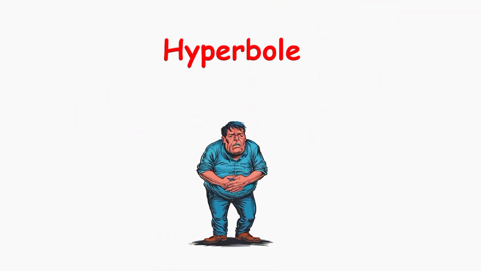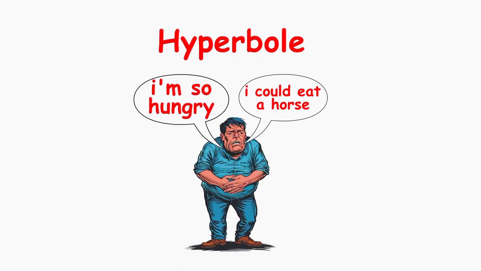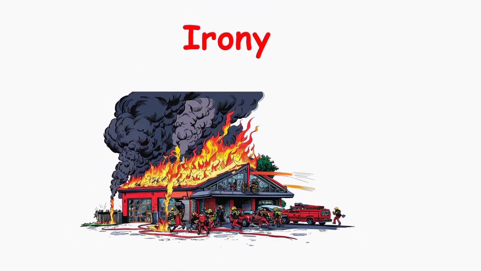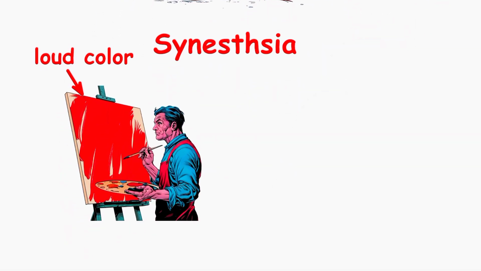Hyperbole, an over-the-top exaggeration. Saying, I'm so hungry I could eat a horse, doesn't mean you'd actually eat a horse, just that you're very hungry. Irony, when something happens that's the opposite of what you'd expect, like a fire station burning down. Synesthesia, describing one sensory experience in terms of another, like loud colors or sweet melody.